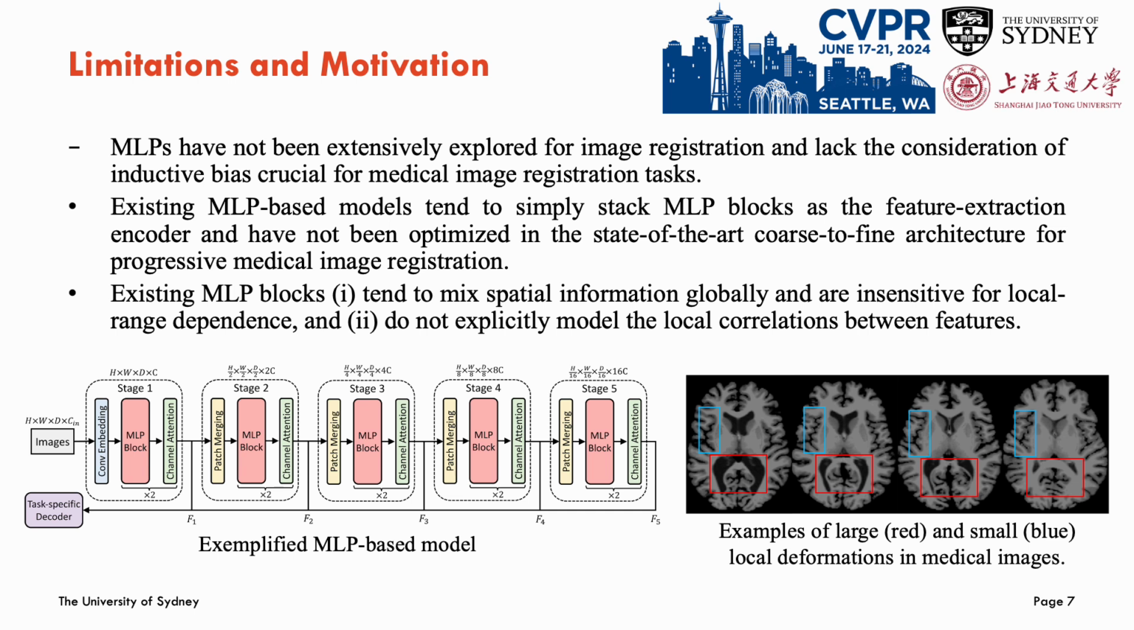Furthermore, existing MLP blocks tend to mix spatial information globally and are insensitive to local range dependence. However, medical images usually carry both large and small local deformations. For example, in the right figures of brain MRI images, both large and small local deformations exist and are highlighted in the red and blue boxes.